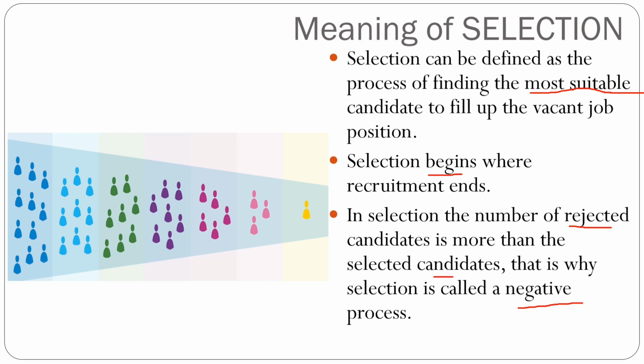You can see in this picture they have portrayed it very well. Initially there are so many people, then in the next stage the number of people gets reduced. In the third stage also people are reducing, and in the final stage there is only one person left who has been selected. So this is the meaning of selection. You filter after various stages and reach that one person whom you are going to choose.